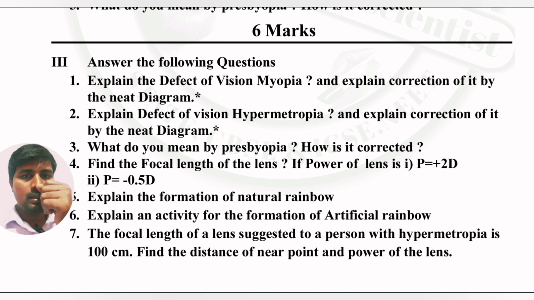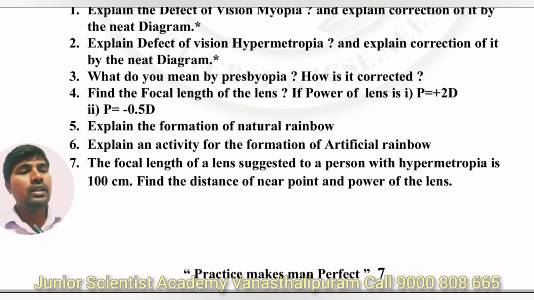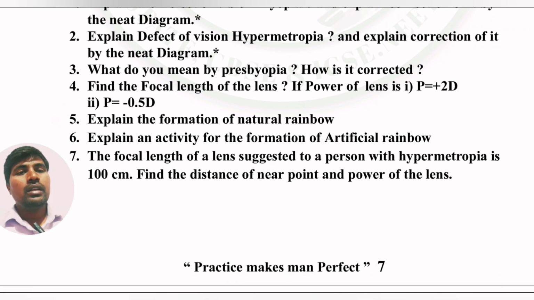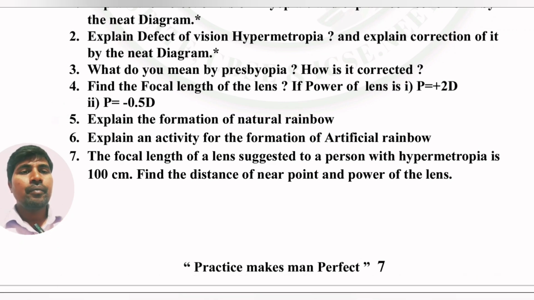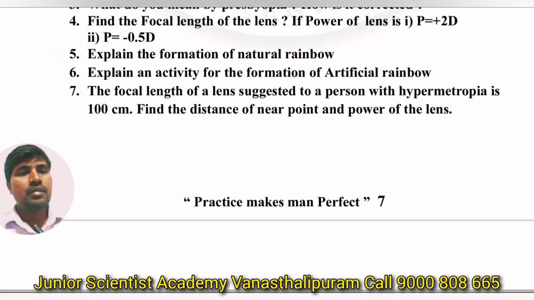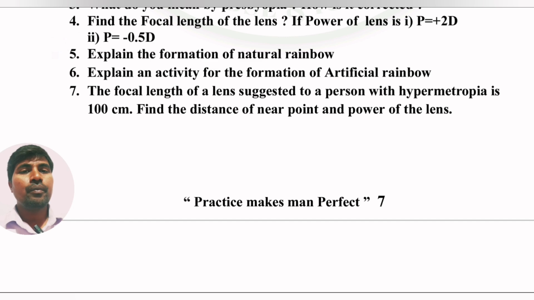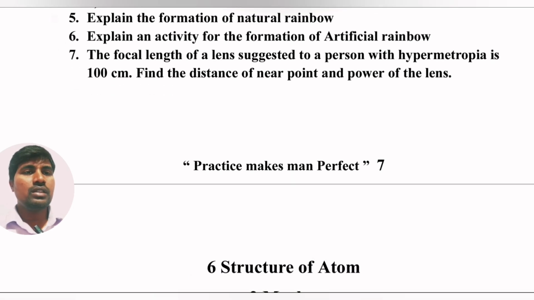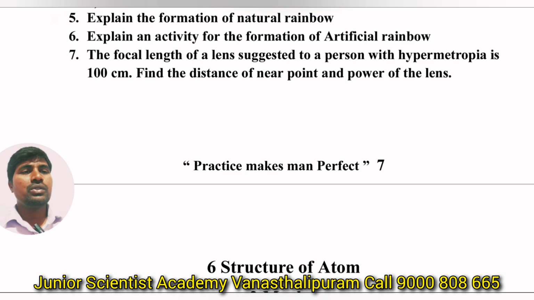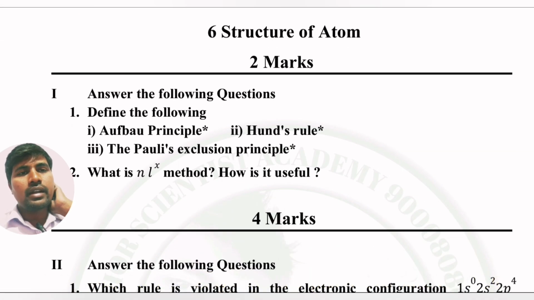Next, here the third question is presbyopia. Next, power of lens values are given, then they may ask focal length based on this formula. Next, explain the formation of natural rainbow and artificial rainbow, also given in the textbook. Okay. Next, here the seventh question I gave is just an application question. So once try that.